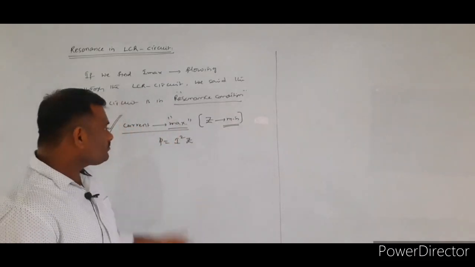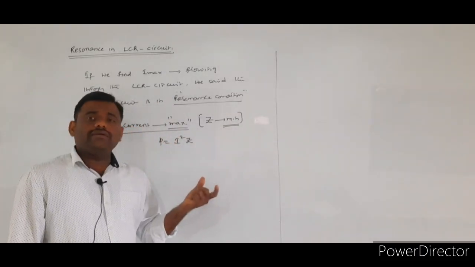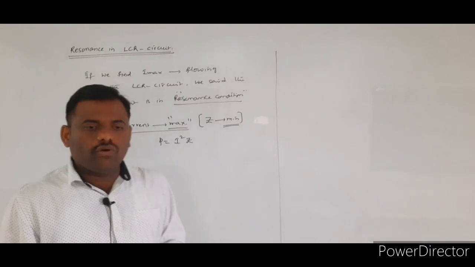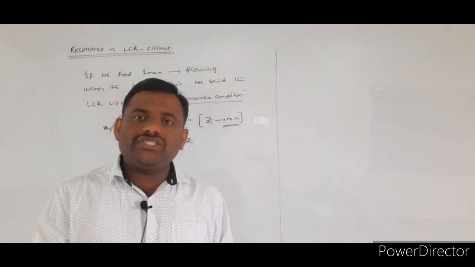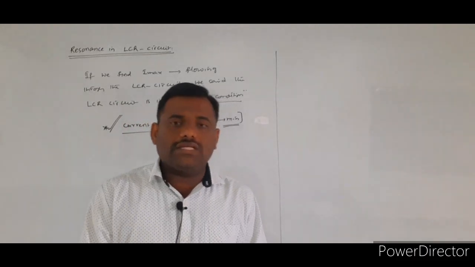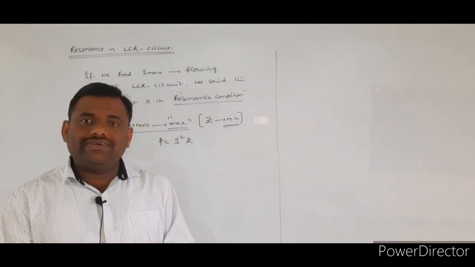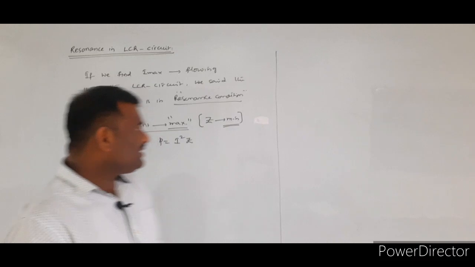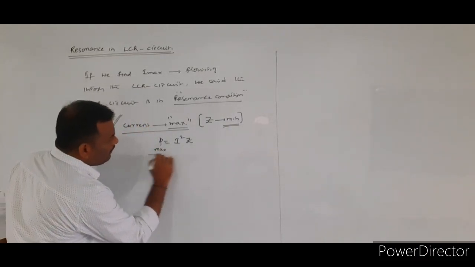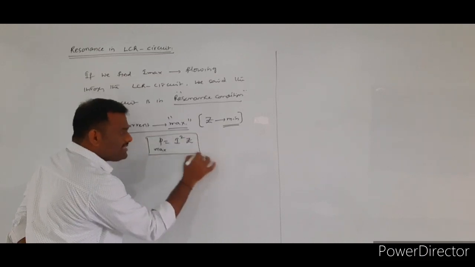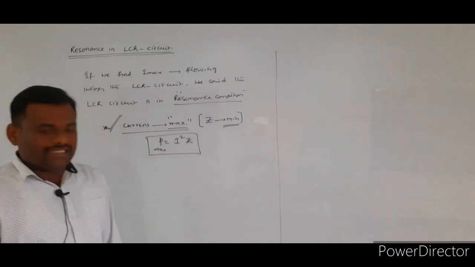Now whenever a current flows through the given circuit, some power will be consumed by each and every element, that is inductor coil, capacitor as well as the resistance. So whenever the current is maximum, the power consumed by the LCR circuit is also maximum.